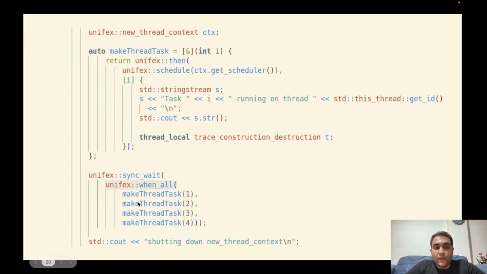And we call make thread task 4 times in the when all function. It means it generates 4 different tasks with 4 different threads. And the when all function will wait for all of these asynchronous tasks. When all generates a new sender that refers to these 4 composite asynchronous operations, and finally we wait for the sender with the sync_wait function.